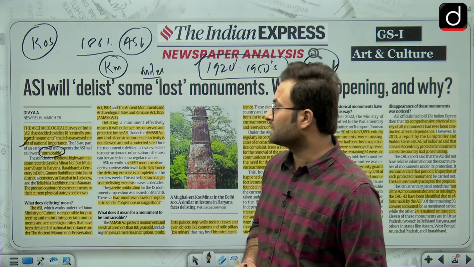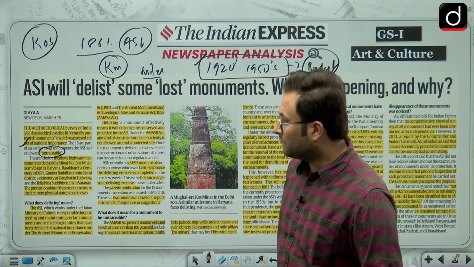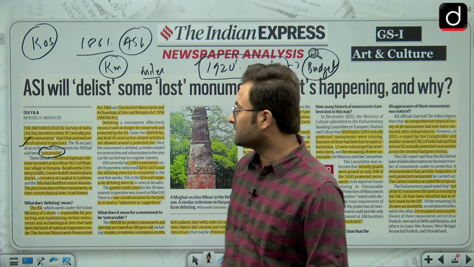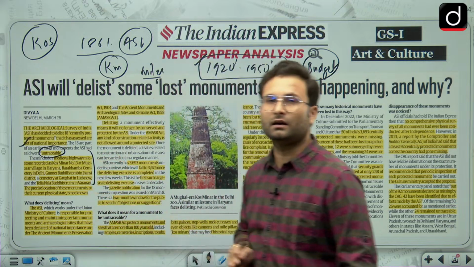Barakhamba cemetery in Delhi, Guner Barkil tomb in Jhansi district, a cemetery at Gau Ghat in Lucknow, and Telianala Buddhist ruins in Varanasi. All these locations have now disappeared, or you can say they are untraceable.